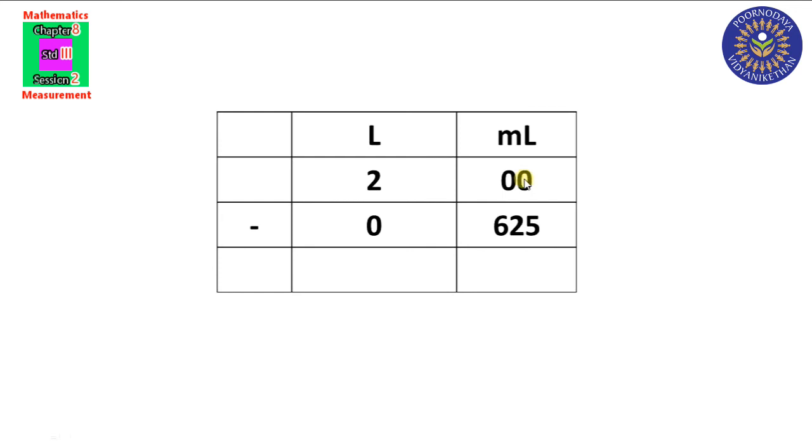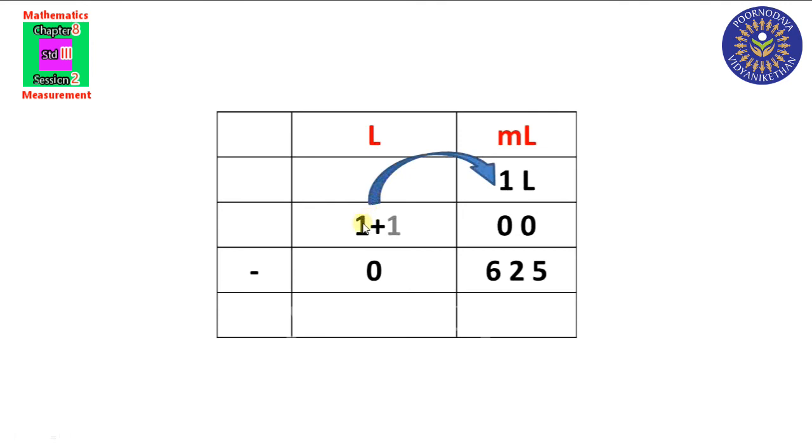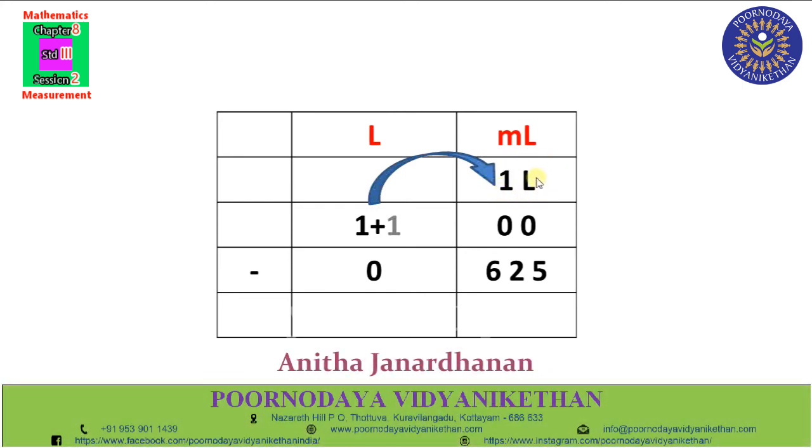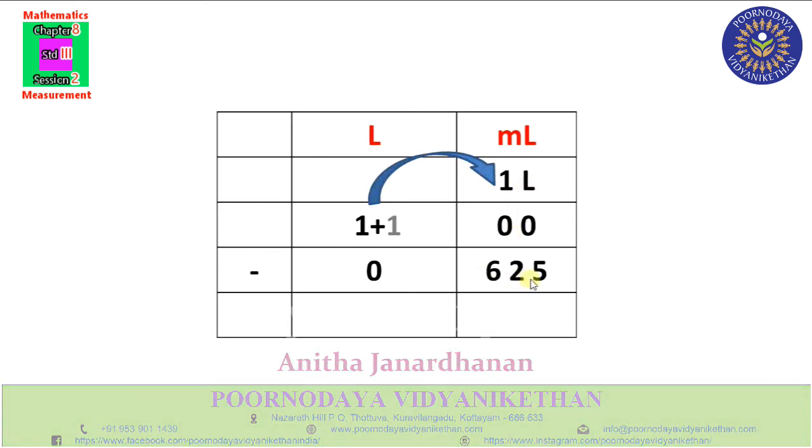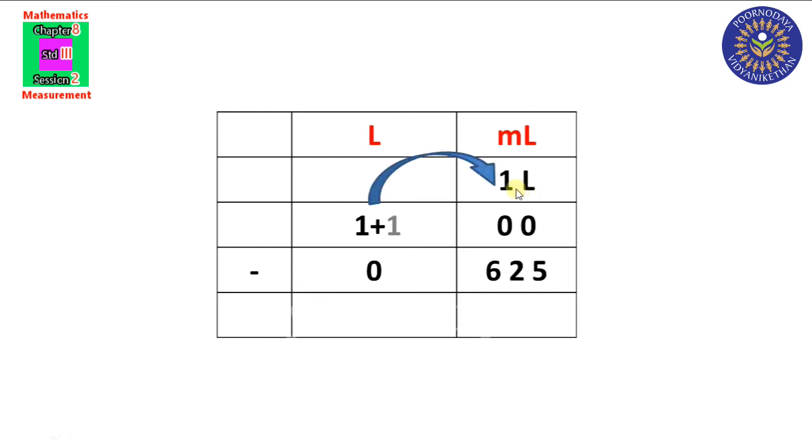So what will we do? Yes, from the liter column we have to borrow some liter. Okay, look here. From this 2 liter, we borrowed 1 liter. See here, we borrowed 1 liter. And that 1 liter we wrote in the milliliter column. We know it is not possible to subtract 625 milliliter from this 1 liter. So what will we do?